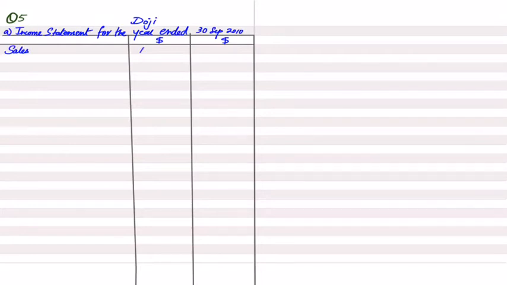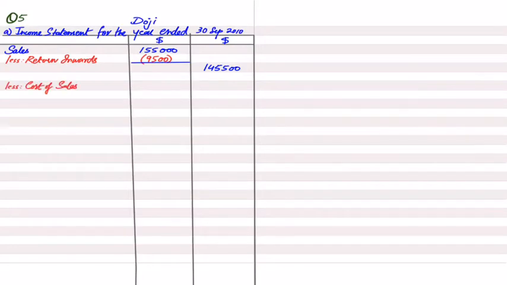First of all, we'll be making the format. Now we'll be solving it directly. First of all, we have a revenue, that is sales. As you can see in the question, we have a revenue worth 155,000, means we have sold goods for 155,000. And we'll be deducting one thing from the revenue, that is return inward. In this question, return inward is given by the name of sales return. Return inward is basically 9500. If we deduct return inward from the sale figure, we'll be getting this figure. This is basically the net sale figure, but the examiner does not put a label in front of it. Therefore, we are also not going to put a label.